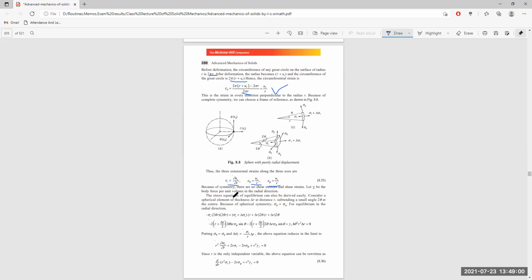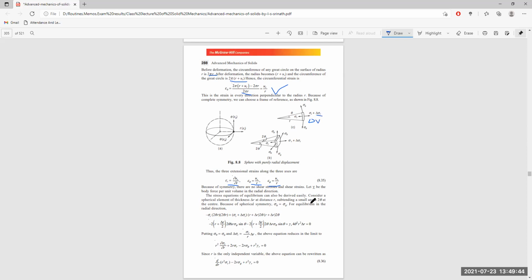Now, the stress equation of equilibrium can also be derived very easily. Consider a spherical element of thickness delta r at a distance r, subtending a small angle 2 theta at the center. So what we are seeing here, this is the radial distance equal to r, and the radial distance from the center is equal to r up to the end, and the thickness of this portion of the sphere is equal to delta r itself.